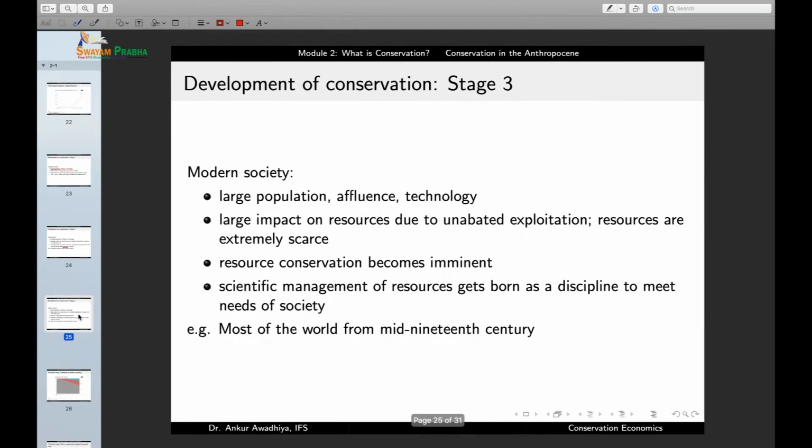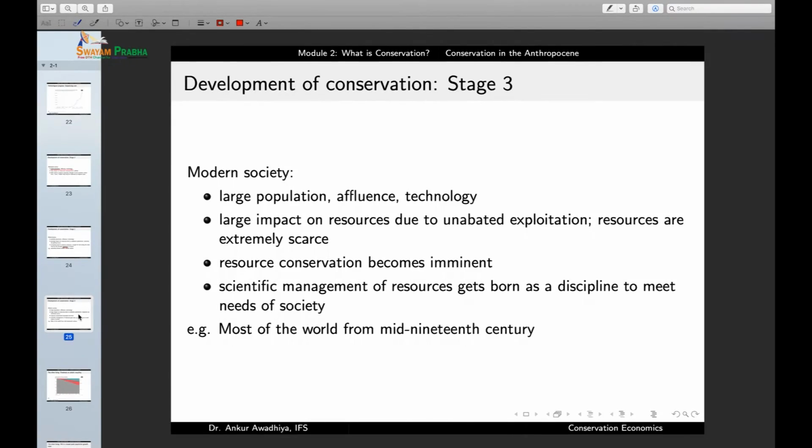But then we moved into the third stage, which is the modern society. Now, in the modern society, the population is large because it has been increasing with time. The affluence is large, the technology is large. But then all the areas that could have been brought into the fold of the empire have already been brought into the fold of the empire. Now we do not have any more land to bring to the empire. What do we do now?